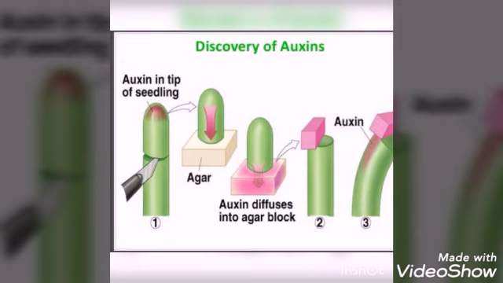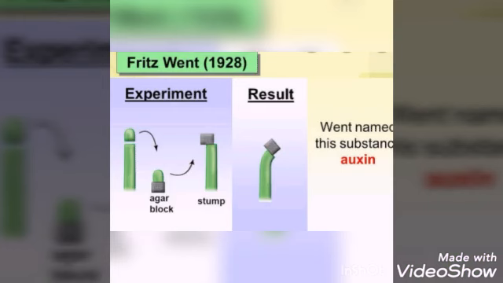The decapitated Avena shoot did not show any bending movement. In his second experiment, he placed the agar blocks on the decapitated coleoptile. The coleoptile did not show any response. Sometime later, he placed pieces of agar on the coleoptile. Now this coleoptile has agar pieces on top. Then when it was exposed to sunlight, the decapitated coleoptile showed bending movement.